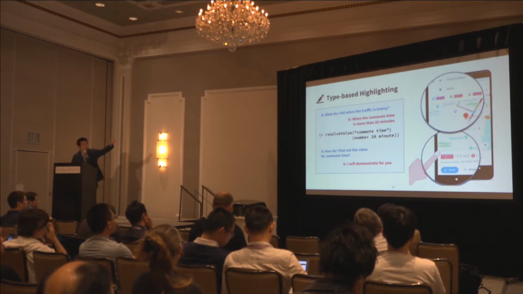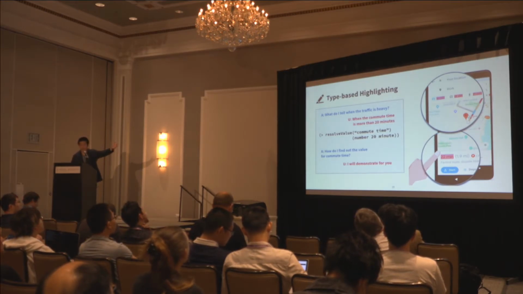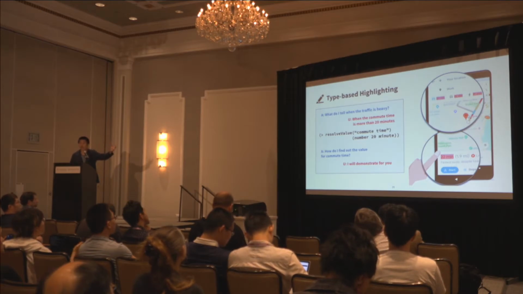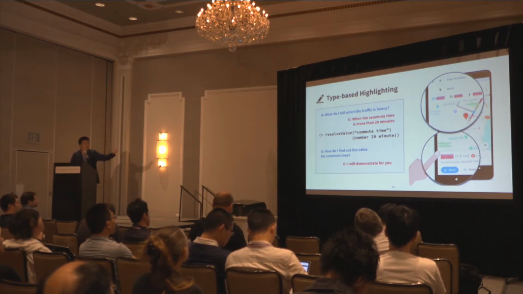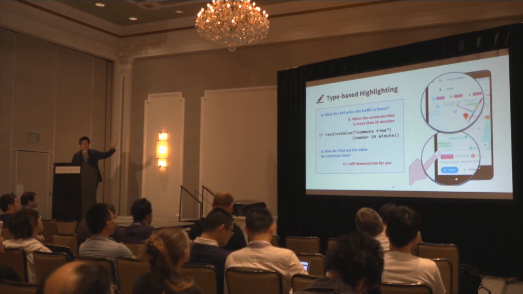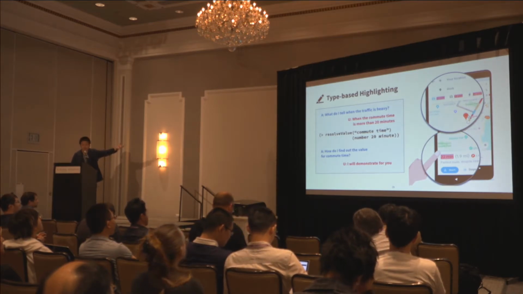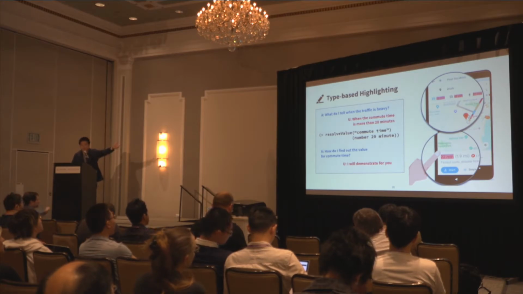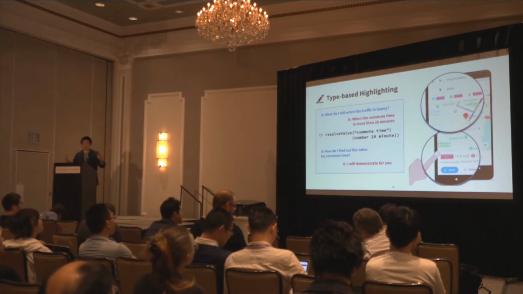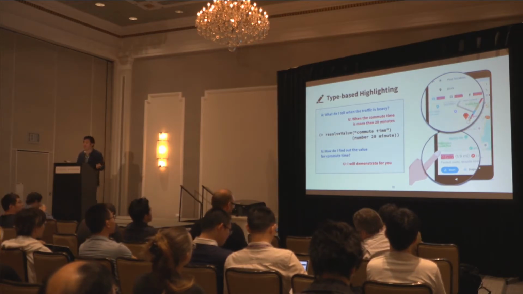PUMICE uses type-based highlighting to help users demonstrate value queries. For example, at this step, although it doesn't know what commute time is, it knows that it should be a time value that's comparable to 20 minutes. Therefore, in the demonstration, it highlights all the time values on the screen to ensure that what the user selects can fit into this expression with a compatible data type.